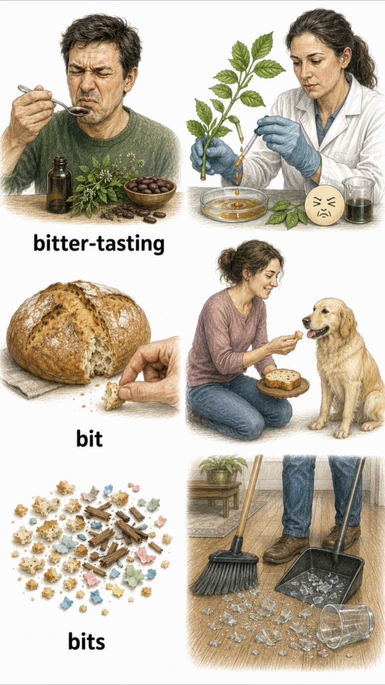Bit. A small piece or amount of something. She gave the dog a bit of bread. Bits. Small pieces or parts of something. There were bits of glass on the floor.